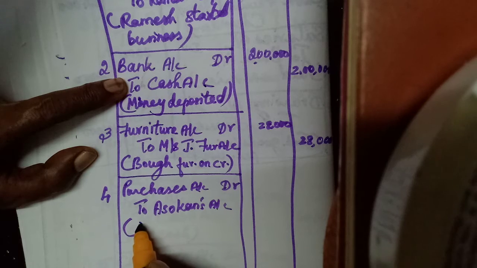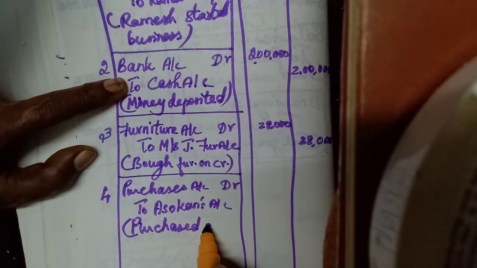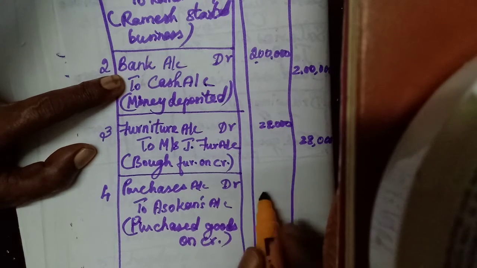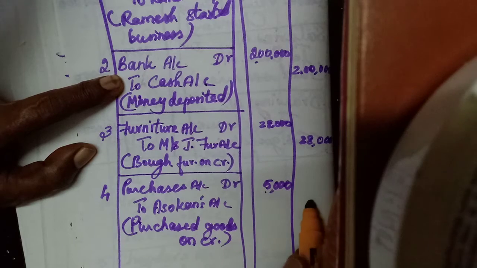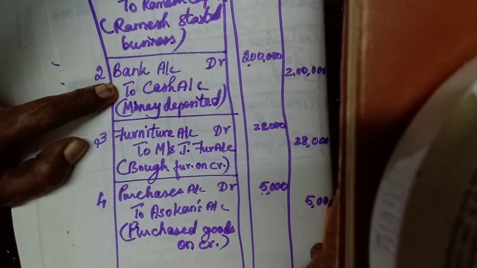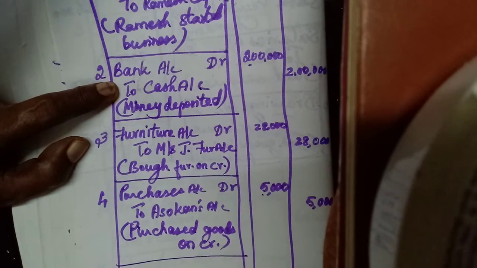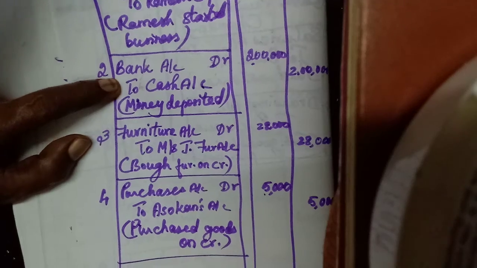Okay. Purchased goods on credit. 5,000. Draw one line. Then 5.